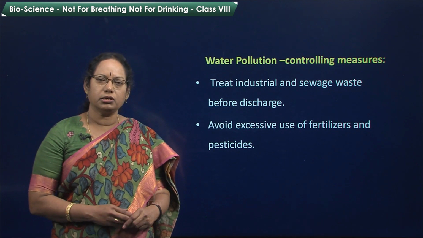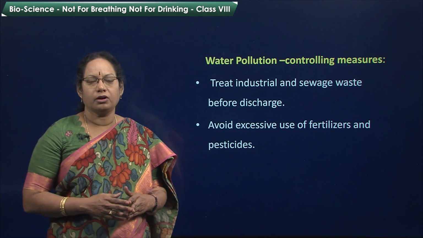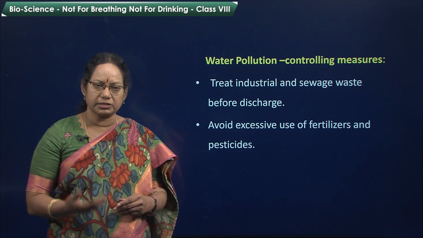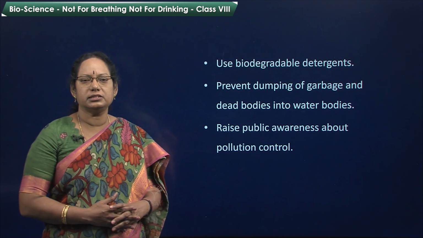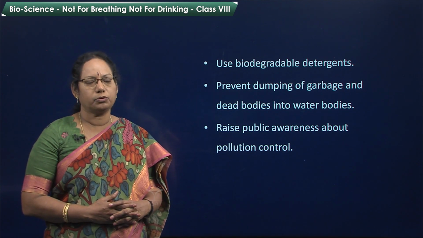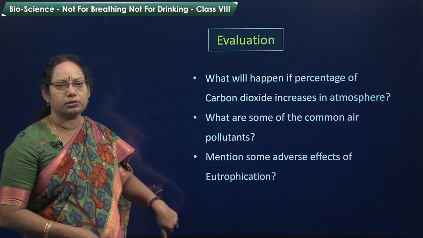Now, water pollution controlling measures. Treat industrial and sewage waste before discharge. Avoid excessive use of fertilizers and pesticides in the crops. Use biodegradable detergents. Prevent dumping of garbage and dead bodies into the water bodies. Raise public awareness about pollution control.